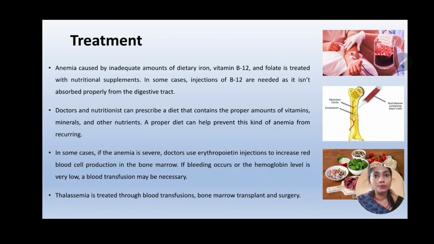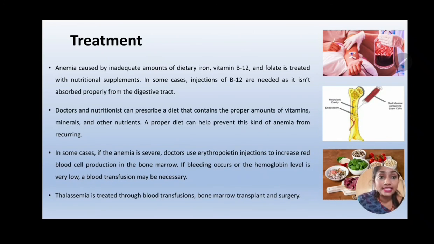Moving on to the treatment options available for anemia. Anemia that is caused by inadequate amounts of iron, vitamin B12, folate can be treated with nutritional supplements. In some cases, even injections of vitamin B12 can be given if it has not been absorbed by the digestive tract. Then the doctors and nutritionists can prescribe a diet that contains proper amounts of vitamins, minerals and other nutrients. So a proper diet can help prevent anemia from recurring.